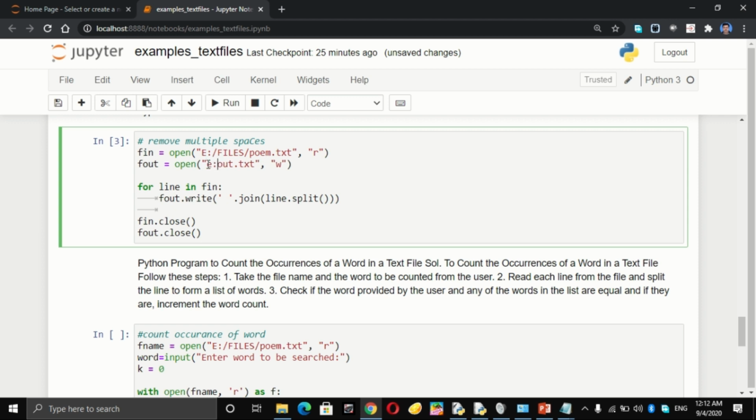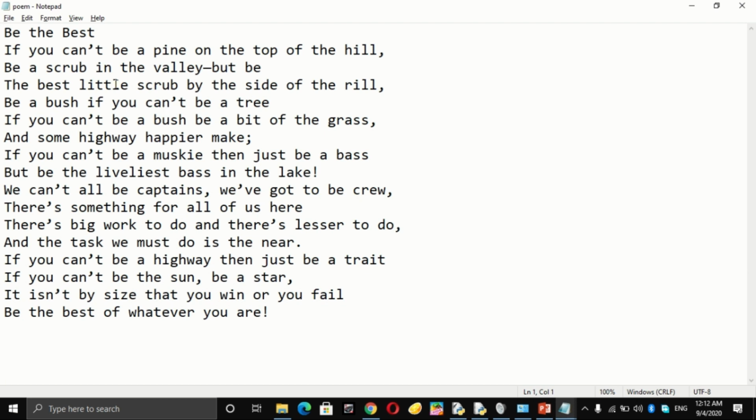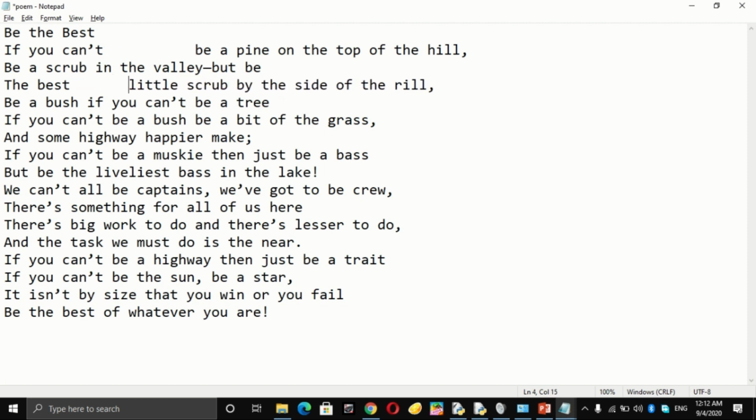Okay, now here what I am going to do is I am going to introduce some multiple spaces at random locations. Now I am saving this file and then I am going back to my program.